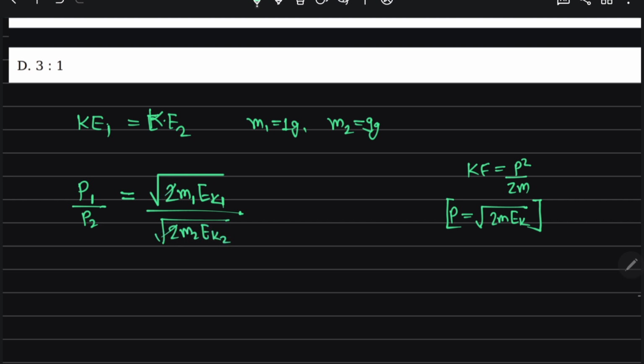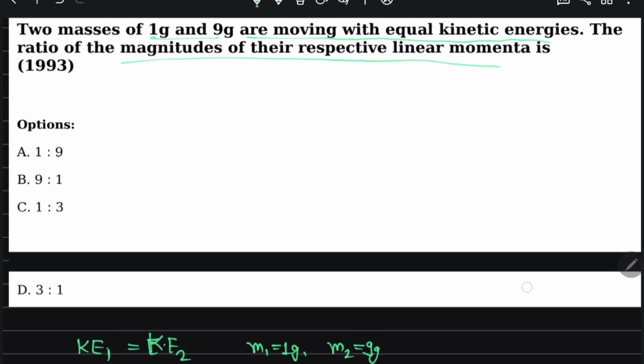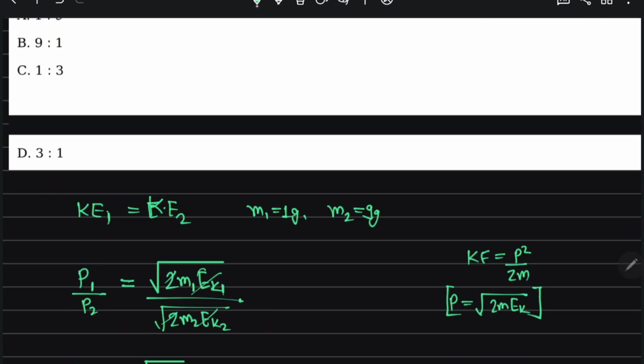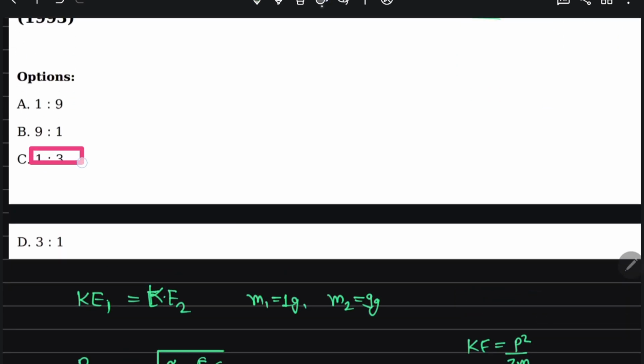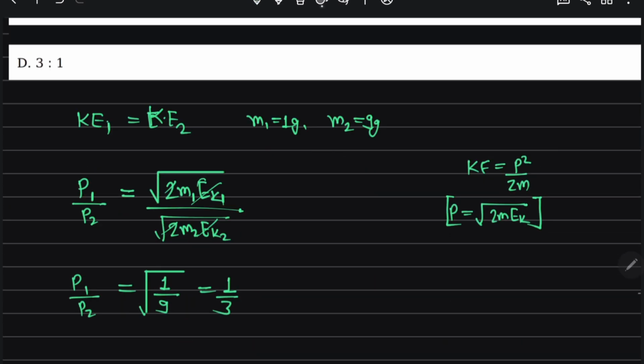The 2s cancel, and the kinetic energies are the same, so they are also cancelled. So P1 by P2 is equal to under root m1 by m2, that is 1 by 9. This comes out to be 1 by 3. So which option? Option C is correct.